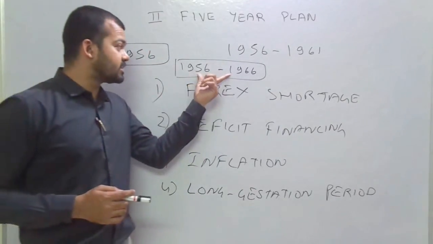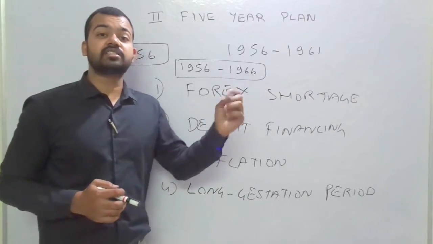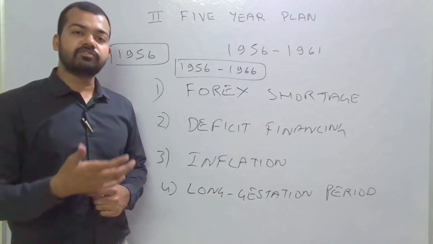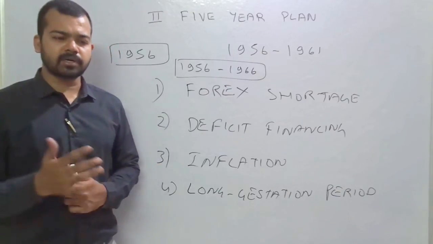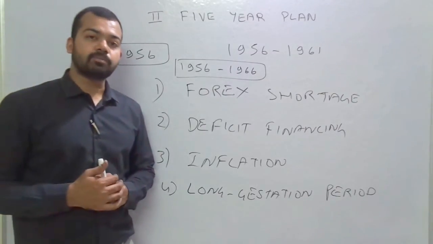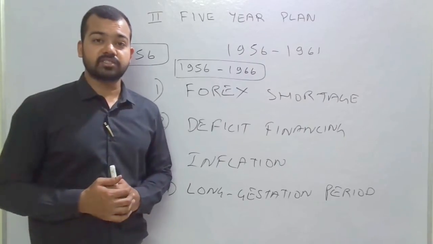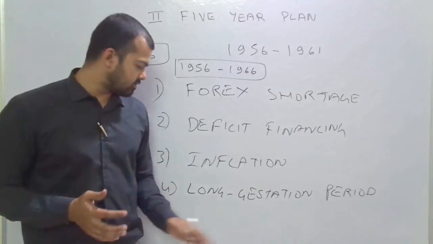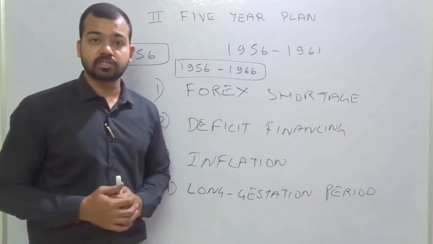This 10-year period is known as the gestation period. So from the first point of investment, after 5 years or 10 years, depending on the particular industry, we earn first-time profit. That period is known as the gestation period. We invested in heavy industry, so that was the major problem, long gestation period.